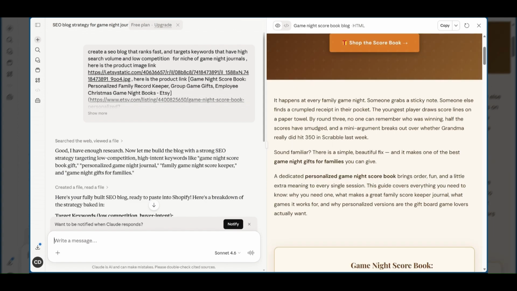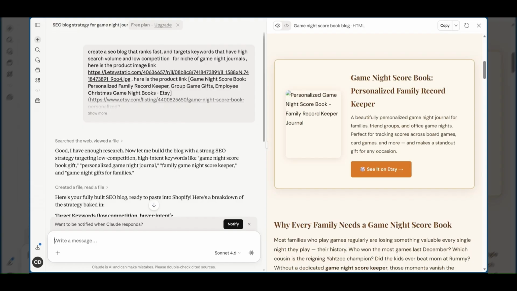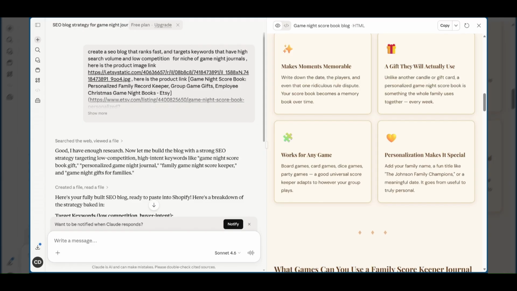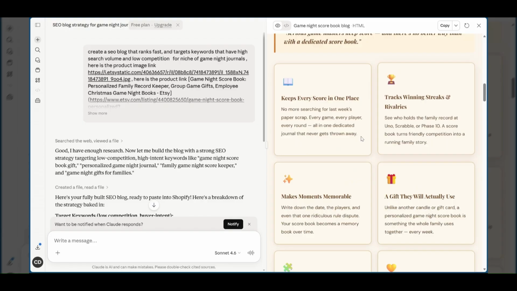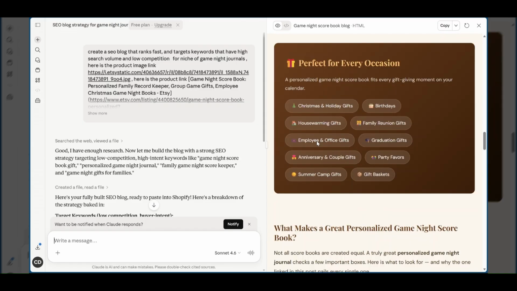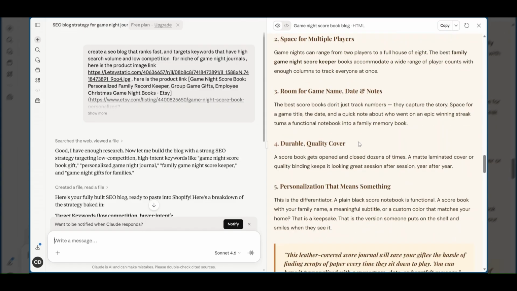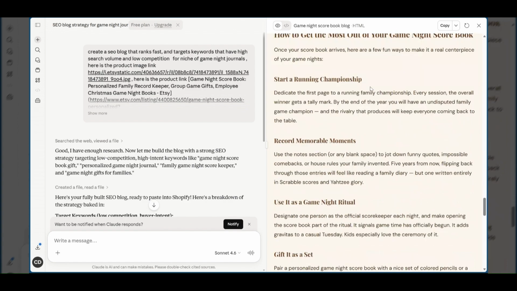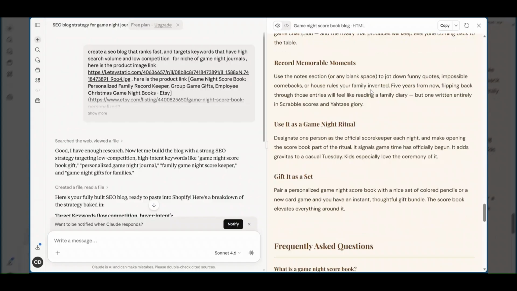There's going to be a lot of different text in here to help you rank. I think about 2,000 words, they said, is what helps you rank well on Google. It's fully designed. They have what you can use the journal for, different occasions, all of this. As you can see, I didn't give them any information on what to create for the blog. I just gave them the niche and the product information.